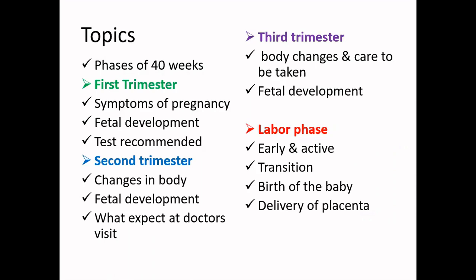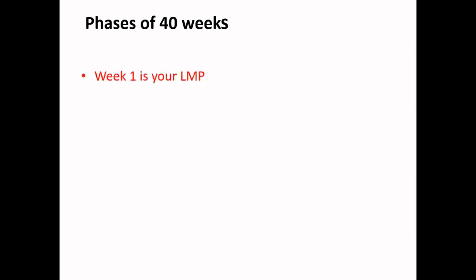So let us start with the phases of the 40-week process, which is the entire pregnancy phase. Week 1 out of this 40 weeks is considered as your last menstrual period. Whenever you have your last menstrual period, from there itself we start calculating, and that is considered week 1. The first trimester runs from week 1 till the 13th week.